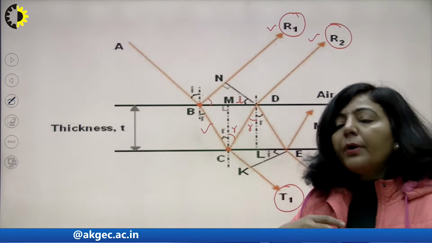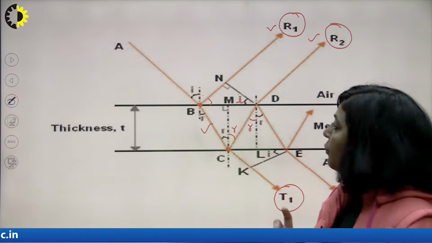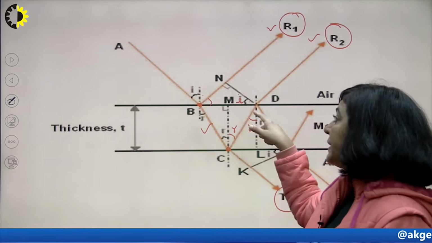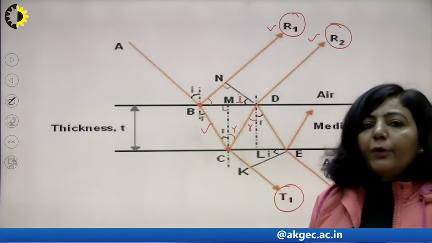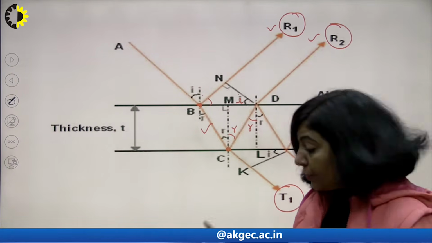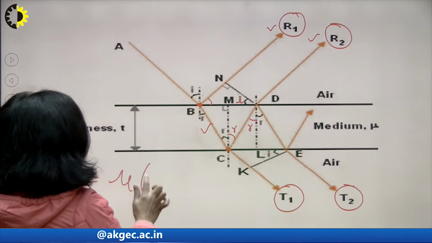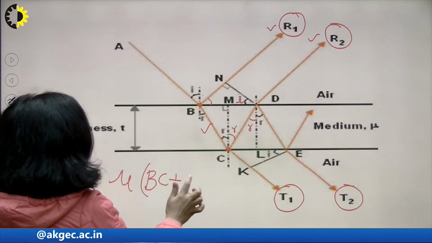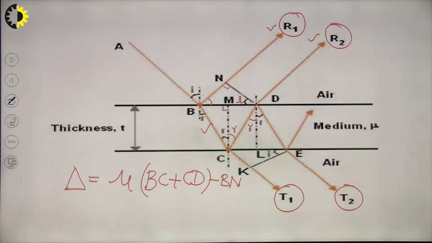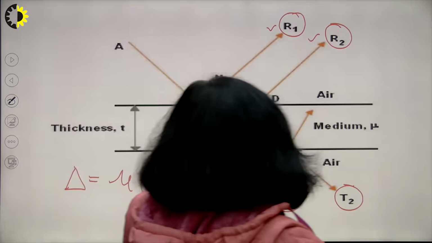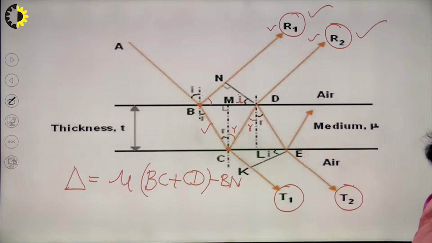So in order to convert all the paths in terms of path in air or in medium, if you want to convert this BC and CD in terms of air, then you have to multiply BC and CD with the refractive index of this thin film. So basically, in the reflected system, the path difference between R1 and R2 will be mu times BC plus CD minus BN. This path difference is going to decide the conditions of maxima and minima.